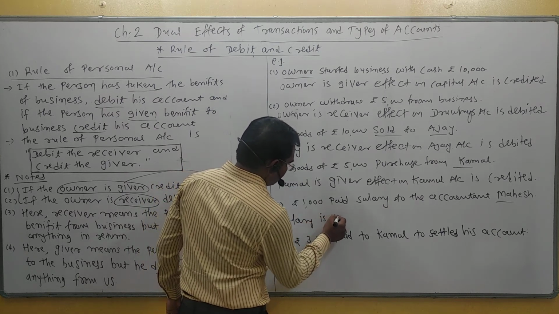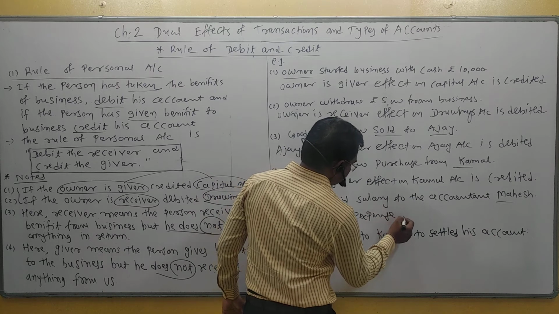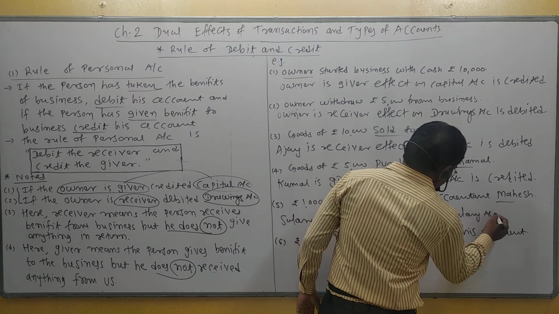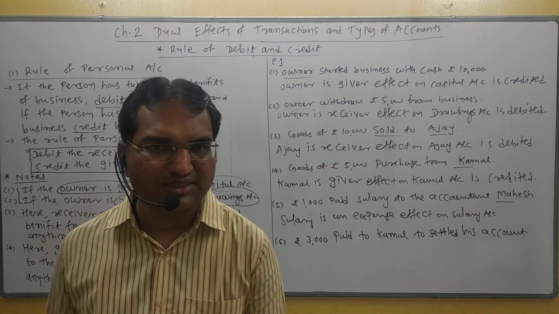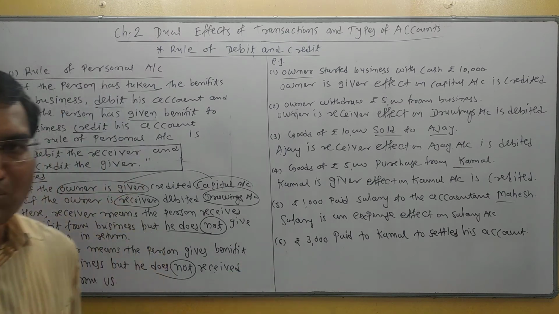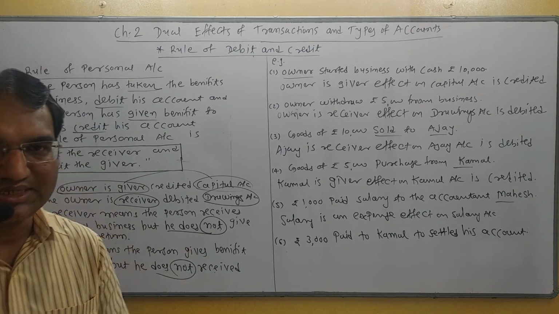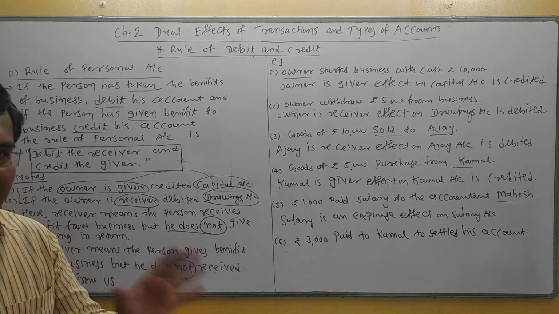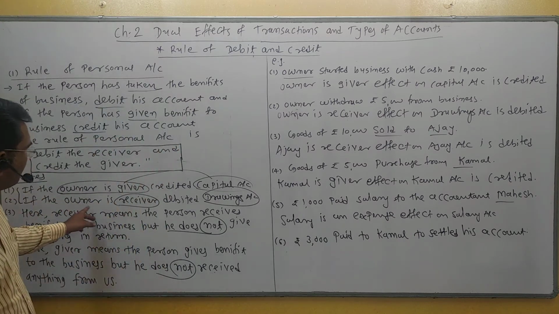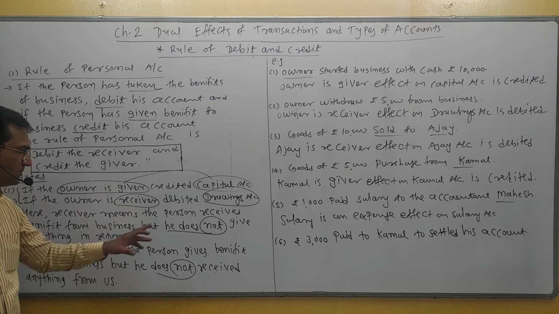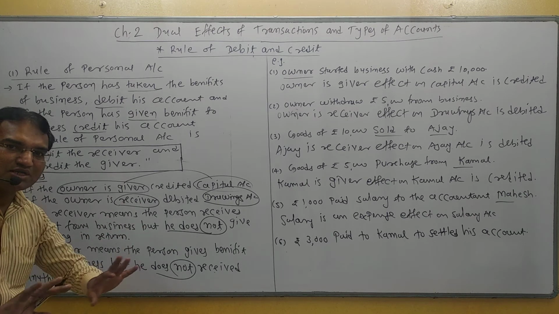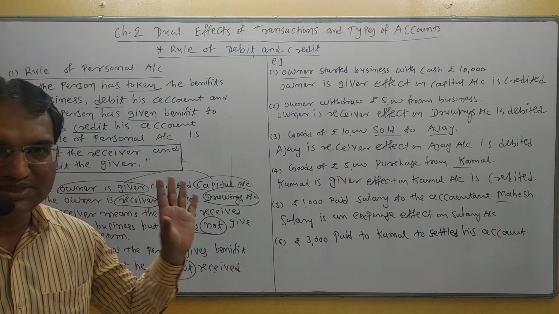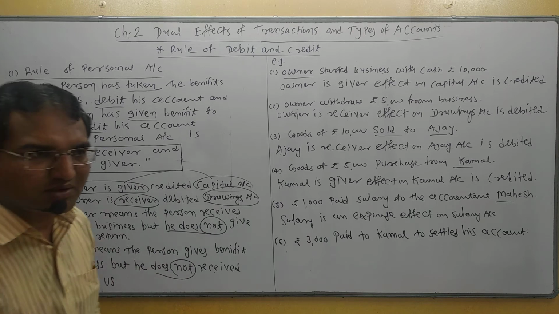Salary is an expense, and salary is a nominal account. So the rule of nominal account applies, and it will be discussed in the next lecture. Understand? So here the effect is on the salary account. But let me clear your concept. Receiver means the person who receives a benefit from the business but does not give anything in return. Here Mahesh received cash from the business but provided services to the business. So Mahesh's account is not affected.